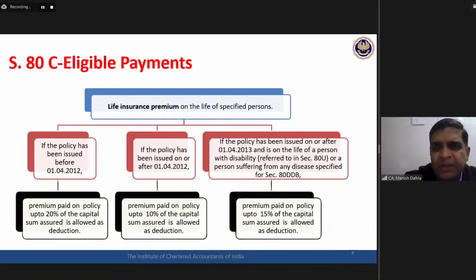For normal persons, this will be 10%. For persons with special abilities, what we call persons with disability, the cap would be 15%. Premium paid beyond this amount would not qualify for the deduction. So this is the maximum ceiling with respect to life insurance premium. The question still remains: who are the specified persons? We will be discussing that, and that is another final clarity we need to generate.